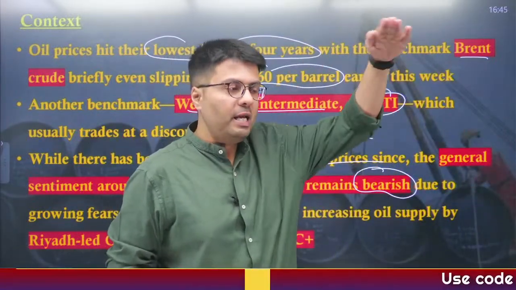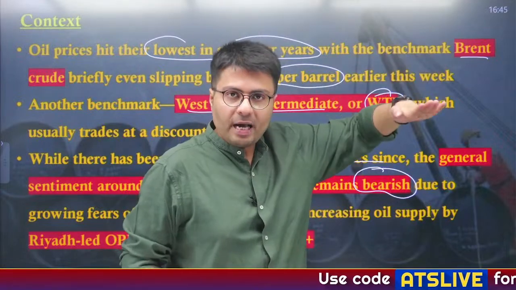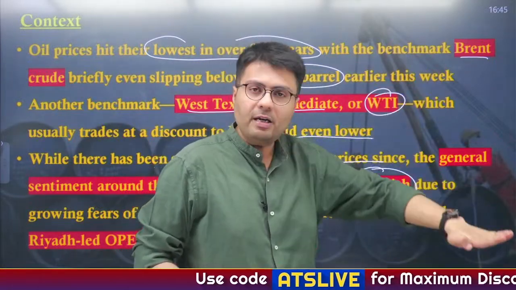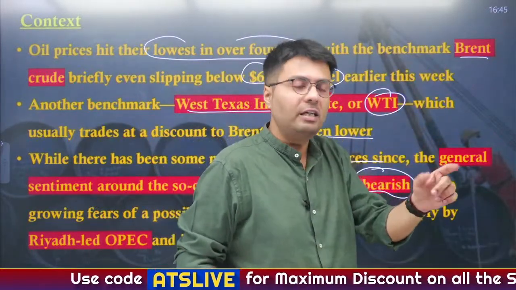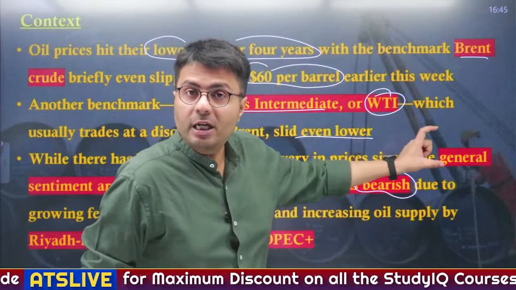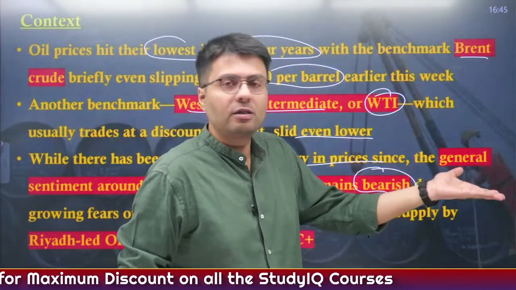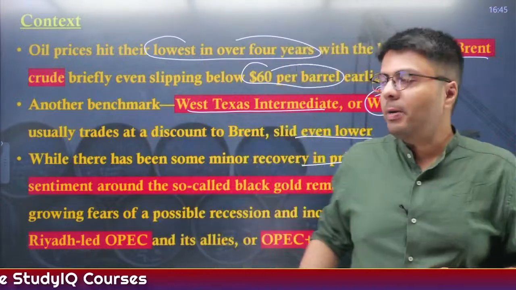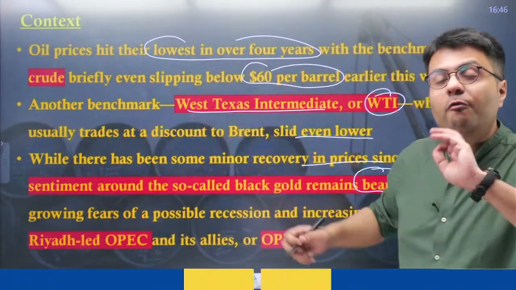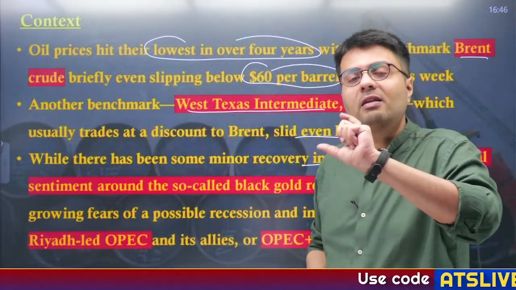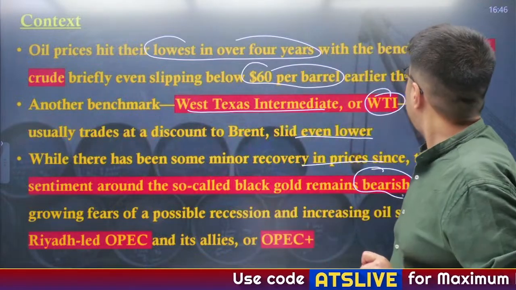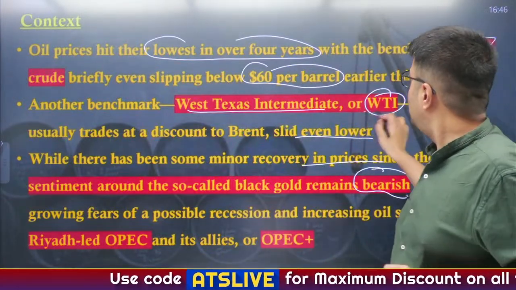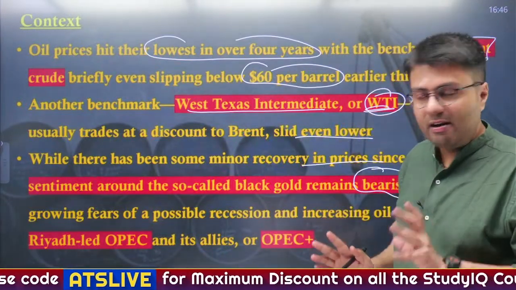Bearish sentiment means that if the prices of any commodity are expected to go down, that is known as bearish sentiment. Similarly, had it been bullish, it would mean that people expect the prices of crude oil to go up. Understand? Also, what is important from today's discussion is the different kinds of benchmarks used to understand the prices of crude oil. First is Brent, another one is West Texas Intermediate, right?